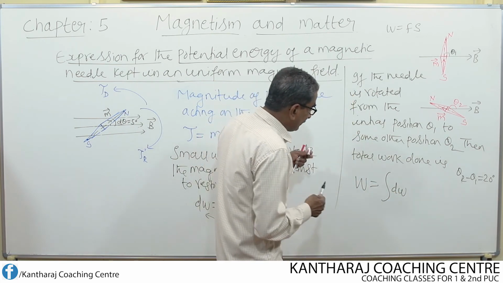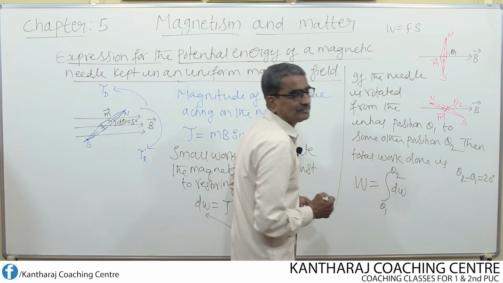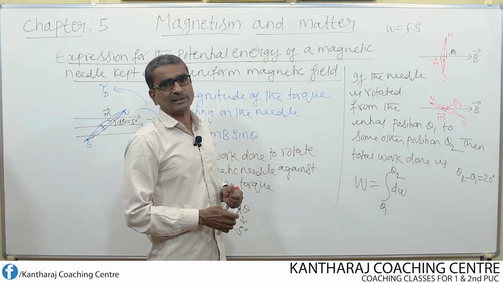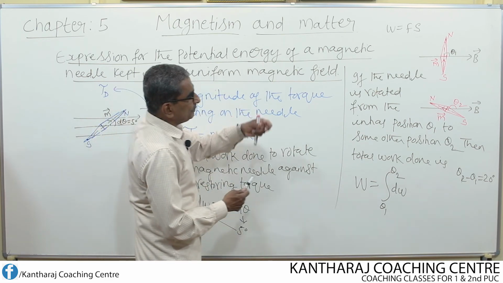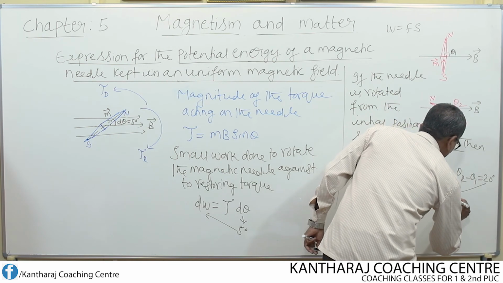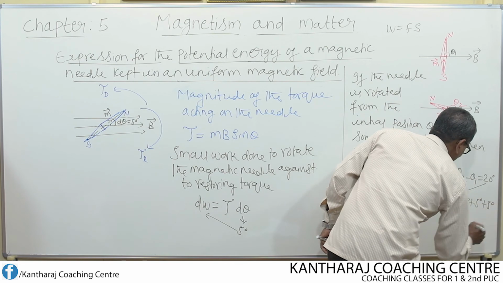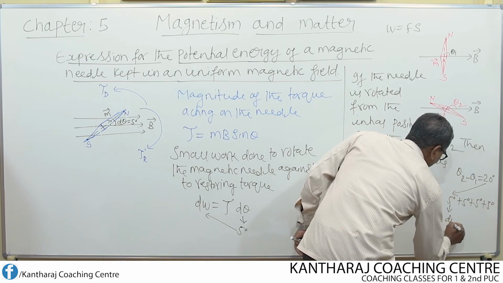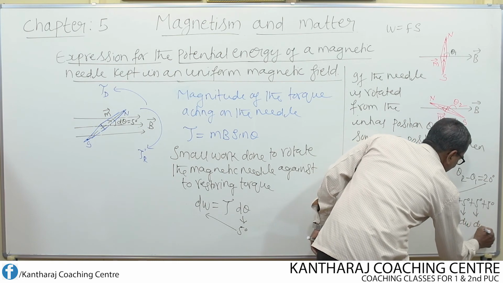So, from which angle to which angle? Theta 1 to theta 2. For 5 degree, if the work done is dW, you split this 20 degree into 4 parts: 5 degree, 5 degree, 5 degree plus 5 degree. For each 5 degree, if dW is the work done, again dW, dW, dW.